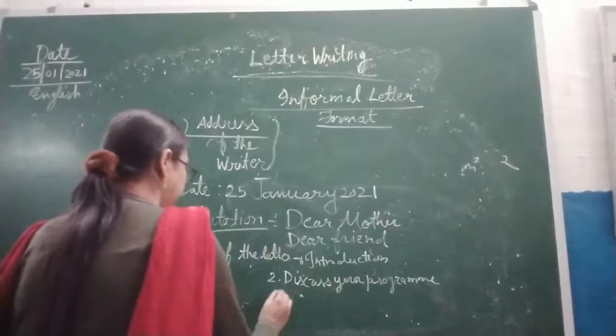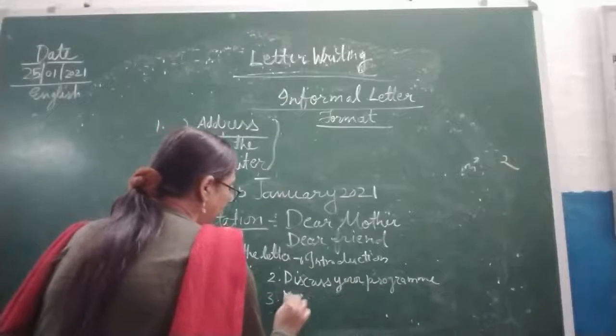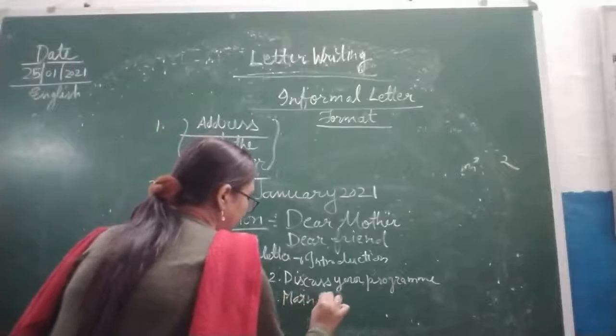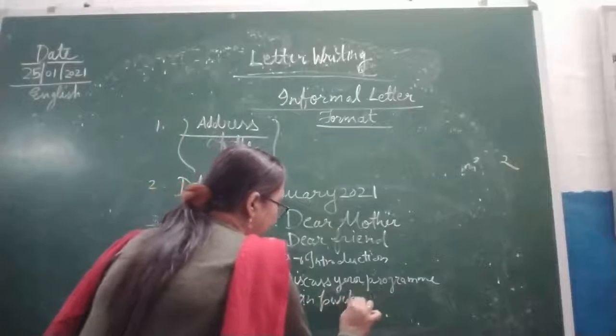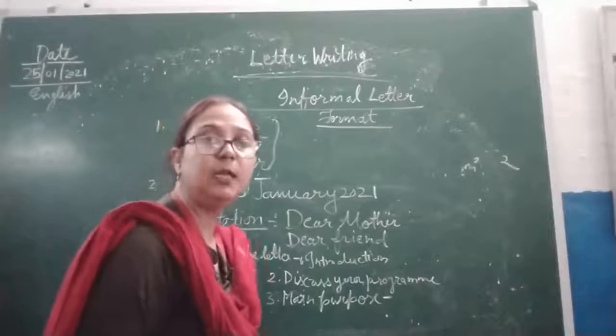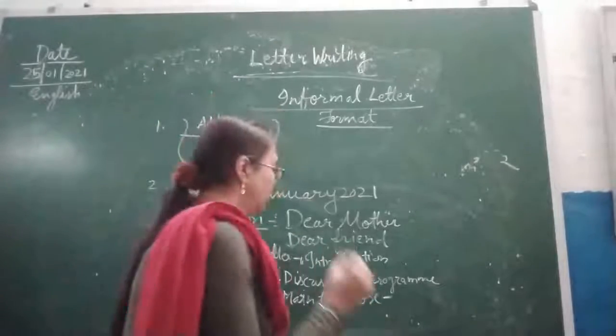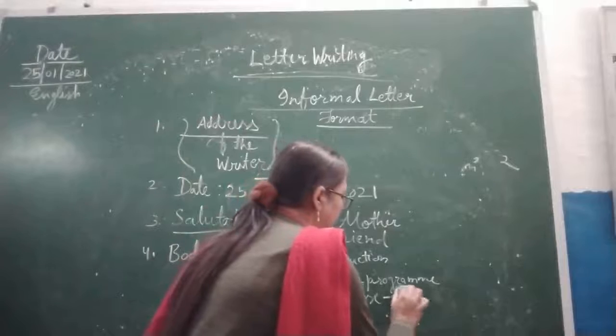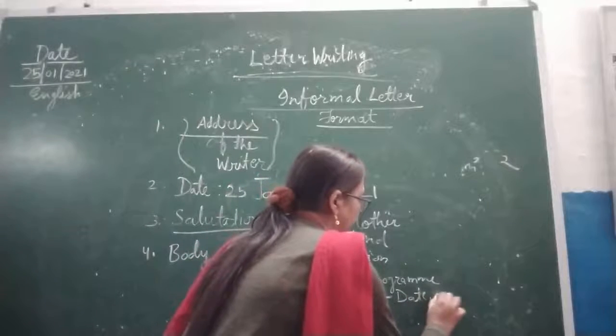Third thing is the main purpose. In that you will write the accurate time and date, whatever you are going to do. So here the date, time.